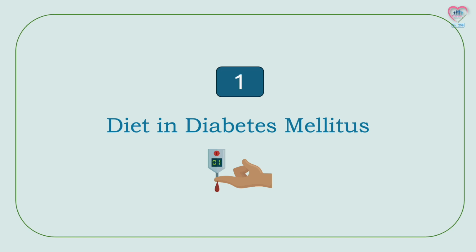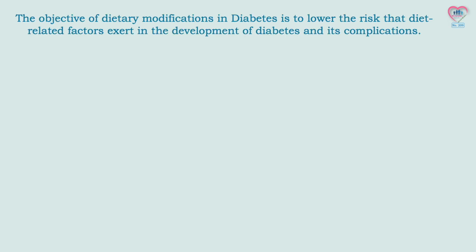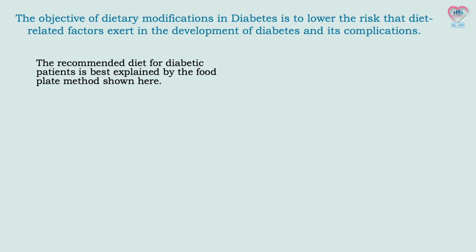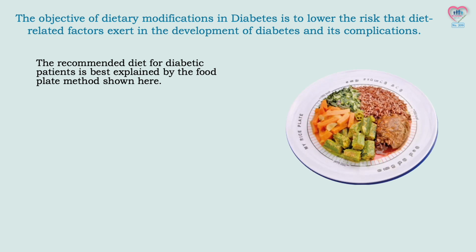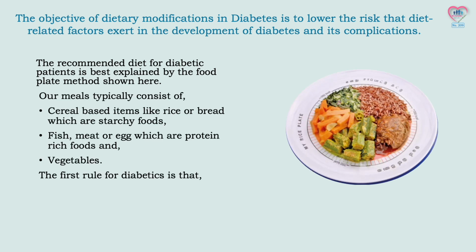The objective of dietary modifications in diabetes is to lower the risk that diet-related factors exert in the development of diabetes and its complications. The recommended diet for diabetic patients is best explained by the food plate method shown here. Our meals typically consist of cereal-based items like rice or bread, which are starchy foods, fish, meat, or egg, which are protein-rich foods, and vegetables.